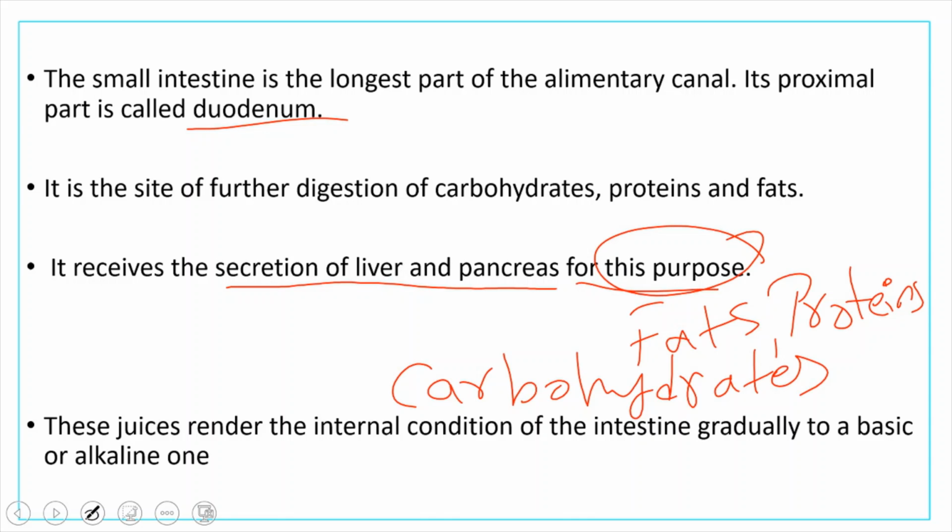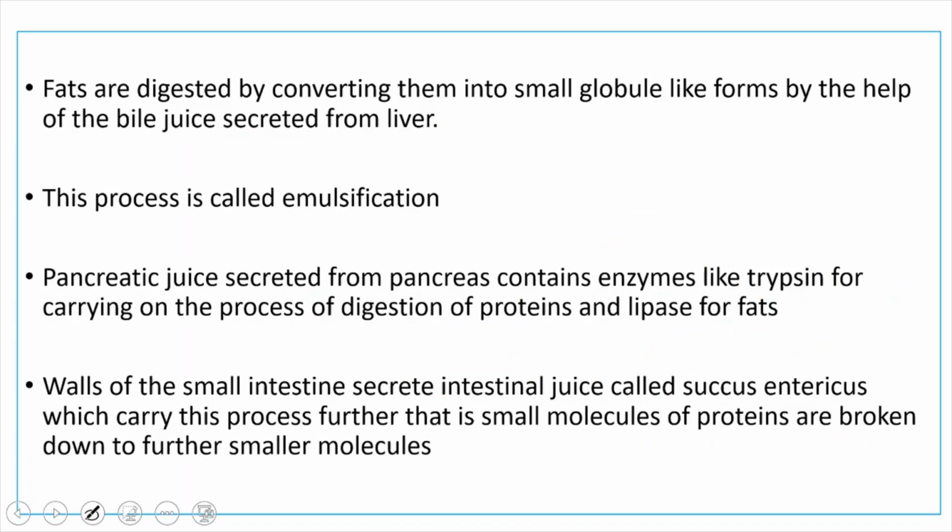Whenever food enters the small intestine, bile juice and pancreatic juice change the internal condition of the intestine gradually to a basic or alkaline one, so that carbohydrate digestion will take place again. Before digestion, fats have to be converted into small globule-like forms with the help of the bile juice secreted by the liver.